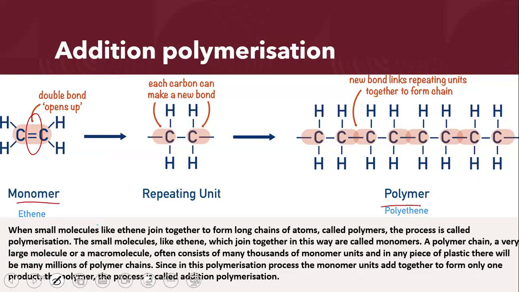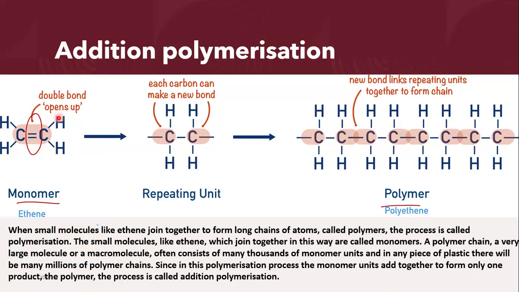If the Lego monomer, the Lego block, has a double bond, only then will it give you addition polymerization. If it does not have a double bond, then it is not going to give you addition polymerization at all. So that's number one criteria, double bond, addition polymerization. Now, the good thing about addition polymerization is that it's easy. How is it easy? The double bond between our two carbon atoms is going to break. And as the double bond breaks, the Lego units will join up with each other.